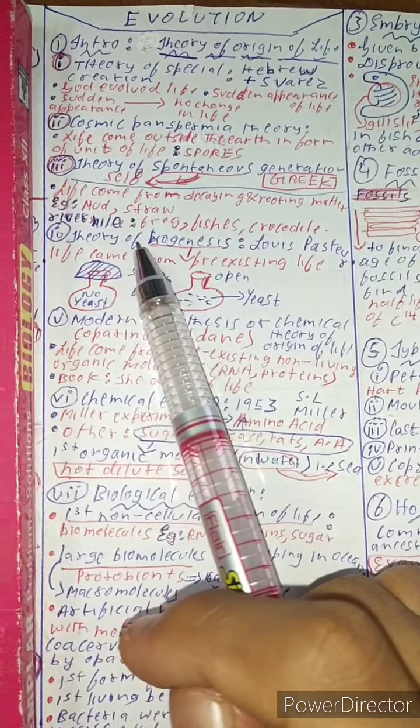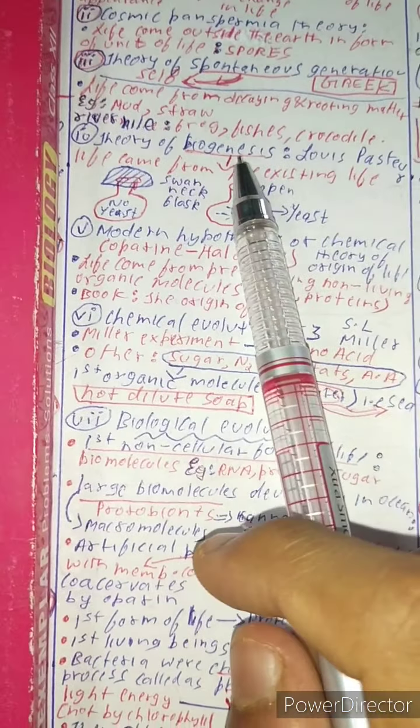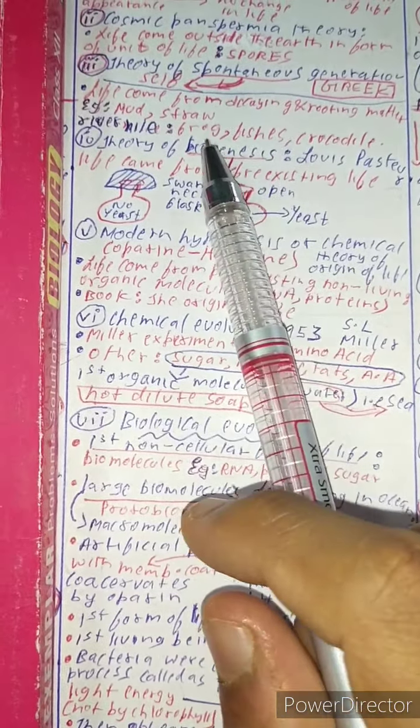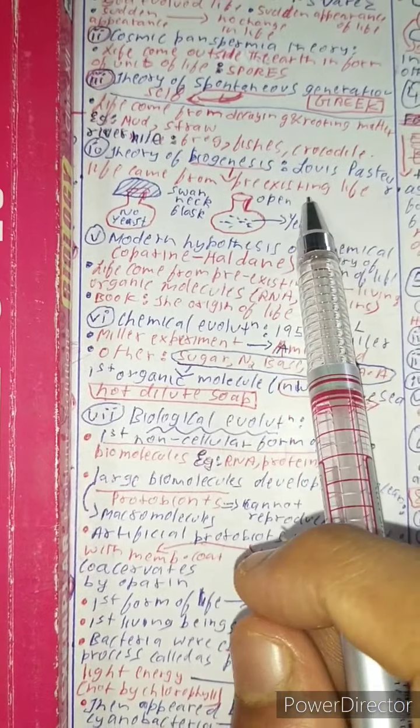The next one is theory of biogenesis. Theory of biogenesis was given by Louis Pasteur. According to the meaning of the word, biogenesis means life came from pre-existing life. That is what the theory of biogenesis suggests.